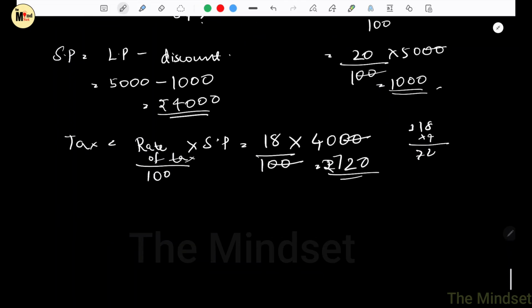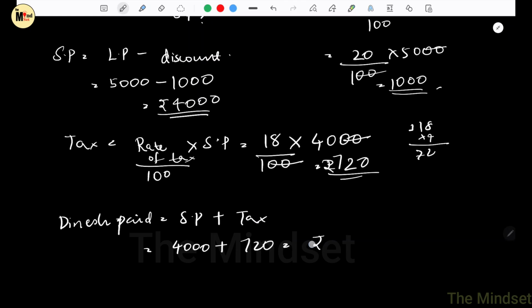So now we know the tax. Now we know the selling price. Now we have to know how much Dinesh paid. So how much Dinesh paid is nothing but selling price plus the amount of tax, which is equal to 4,000 plus 720, which is equal to rupees 4,720.